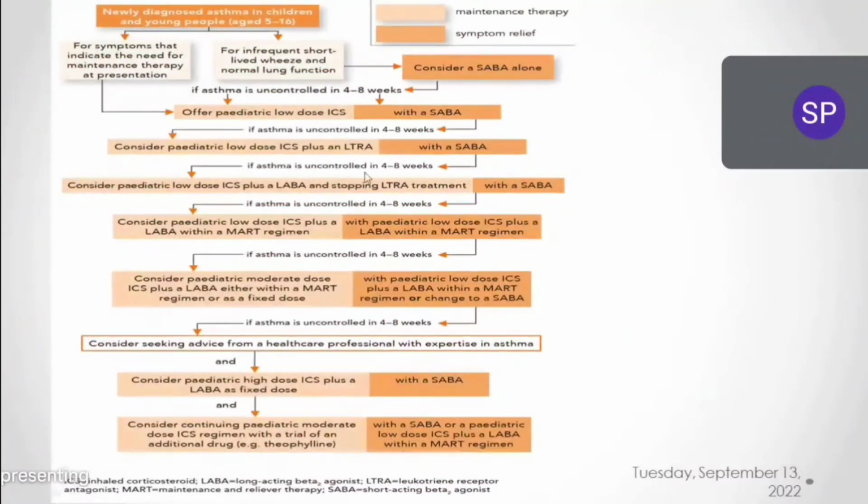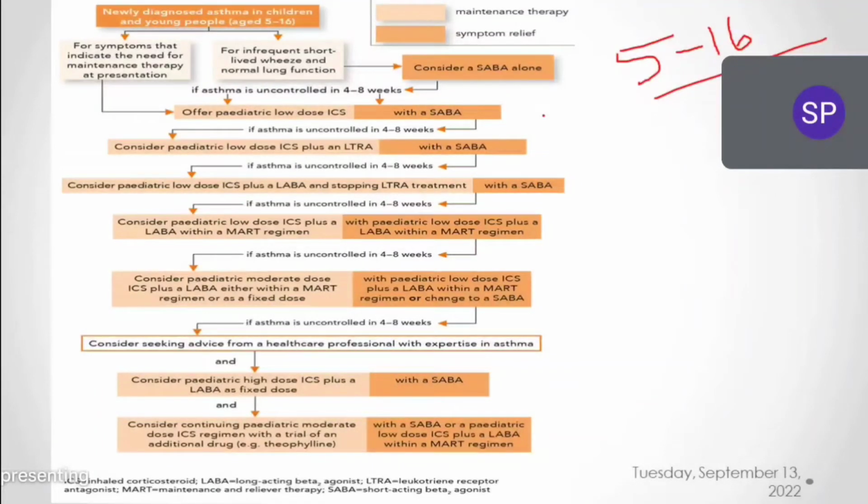We have seen the adult NICE guidelines, and now these guidelines are for patients between 5 to 16 years. Between 5 and 16 years, these guidelines are almost similar. Most of the strategies and steps are similar. We have 7 to 8 steps here, and doses are simply changed based on the patient's body weight, because in younger populations the doses are monitored properly. So this is the guideline for 5 to 16 year old patients.